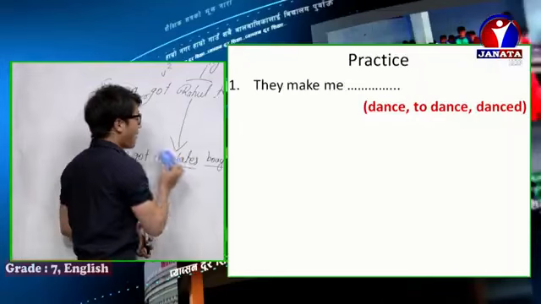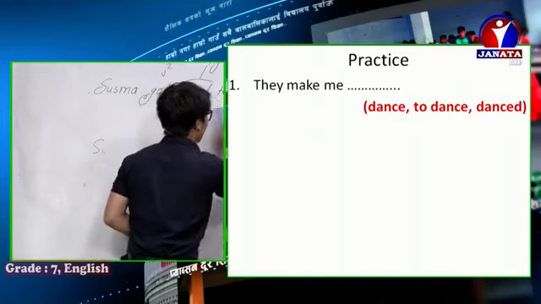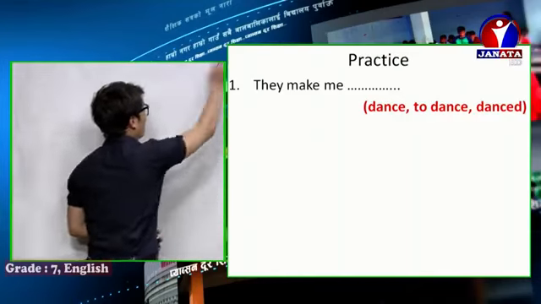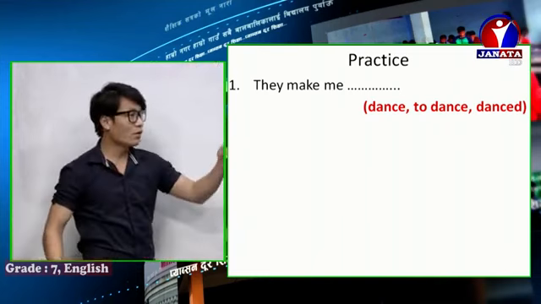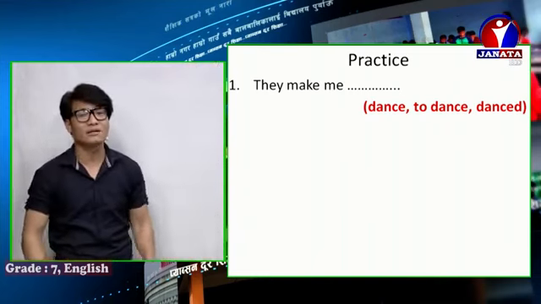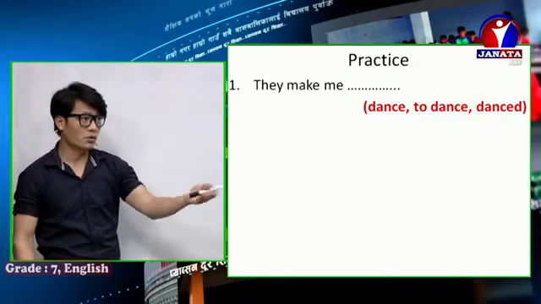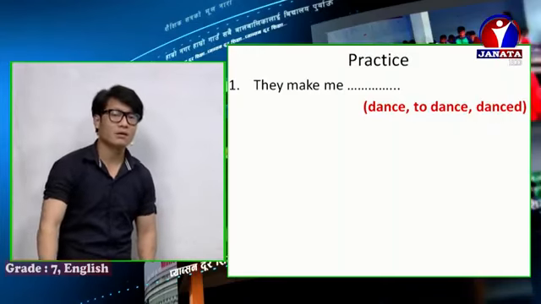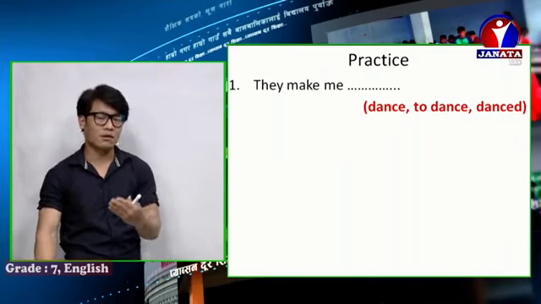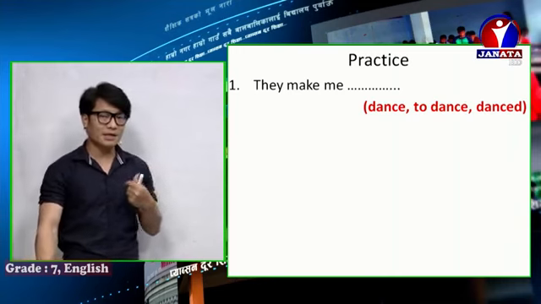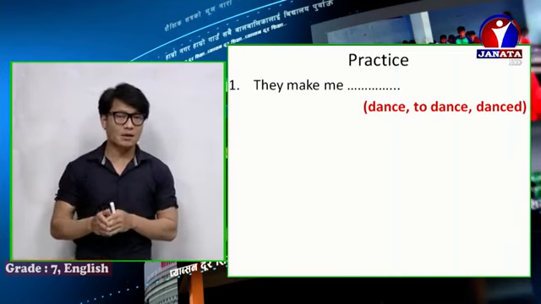Now let's have some practice. You can see the screen, and guess yourself what the correct answer is. When I show the answer, you can understand whether yours was correct or not. They make me dance, to dance, or danced?